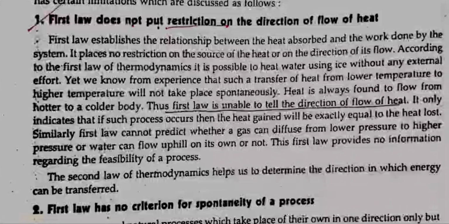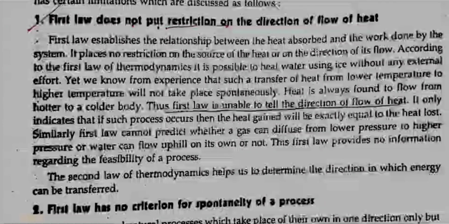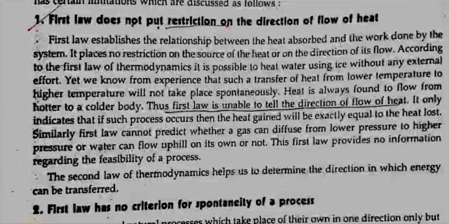Yet, we know from experience that such a transfer of heat from lower temperature to higher temperature will not take place spontaneously. Heat is always found to flow from hotter to a colder body. Thus, first law is unable to tell the direction of the flow of heat. It only indicates that if such process occurs, then the heat gained will be exactly equal to the heat lost.